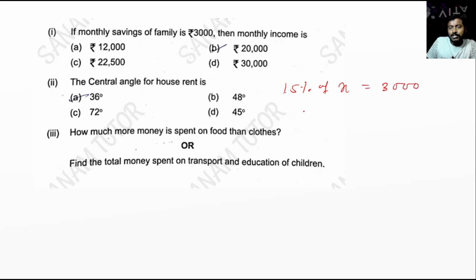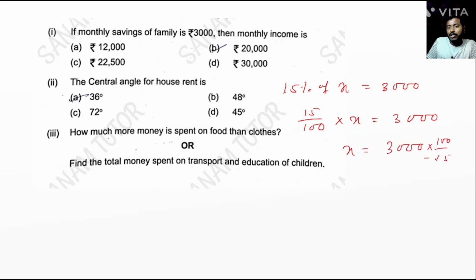Yes or no? So 15%, that is 15 by 100 of means into x equal to 3,000. Now x equal to 3,000 into 100 by 15. Any doubt? So 15 2 ja, that is 200. 200 into 100, that is 20,000. Okay, so answer is 20,000.